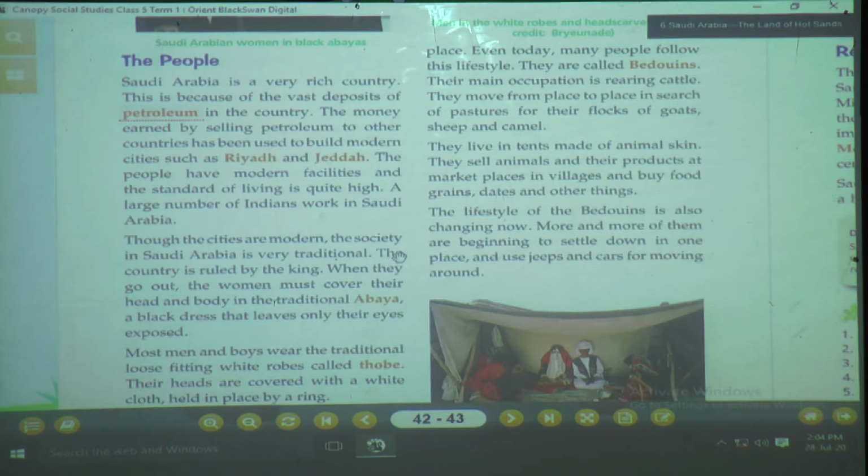Then the people have modern facilities. They are roaming in AC cars, they have nice duplex houses or their own bungalows, and everywhere you will find AC there. It is said that because it is hot, they always remain in an air conditioned climate, wherever there is AC, they put AC everywhere. So this country has turned so rich now that the standard of living of the people living there has improved a lot and is very high.